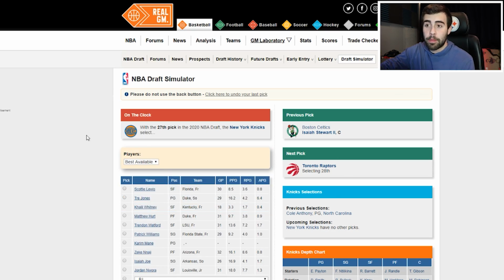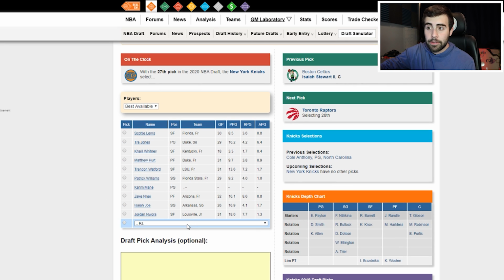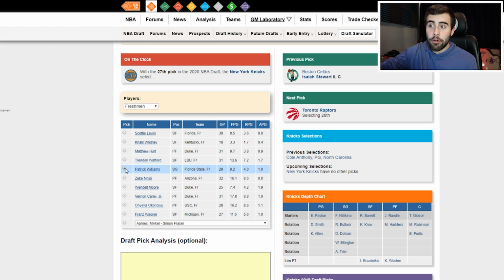Now we have the Knicks pick from the Marcus Morris trade. You know that they're definitely going to try to take a project with this pick. And I'm going to have them taking a freshman from Florida State, and that is Patrick Williams, who is a wing player, and he's a really, really good defensive player already. He's 6'8", 225. He's great at getting his hands in the passing lanes and deflecting balls. He wasn't a great three-point shooter this past season, but he was a good free throw shooter, and maybe that could translate into the NBA level.